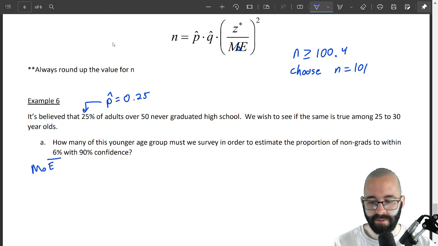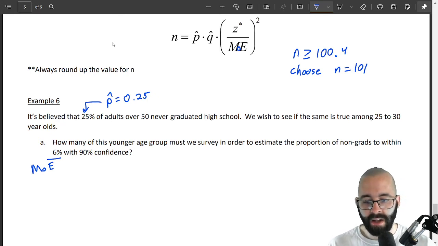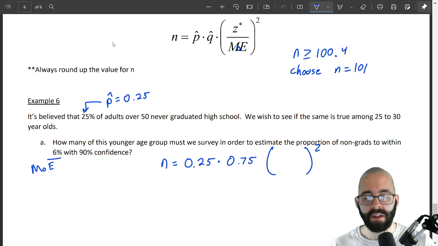All right. 90% confidence. Let's use this formula. n is going to be equal to p hat times q hat, 1 minus p, times z star squared. What was that z star for 90% confidence?